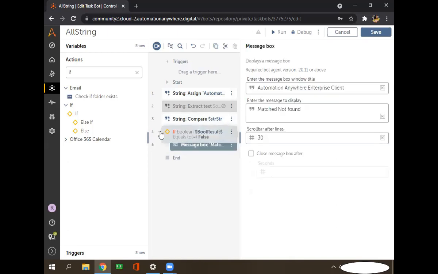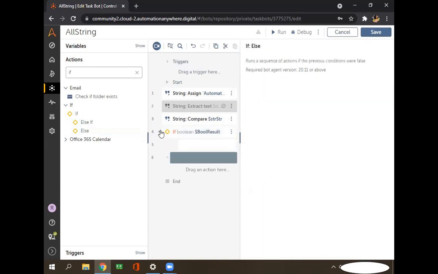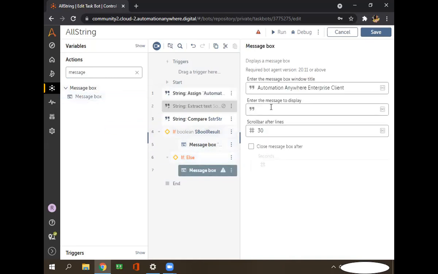For that we have to insert the else command. Insert the else command here, and in the else command also let's add one message box. What I will write here is match found.